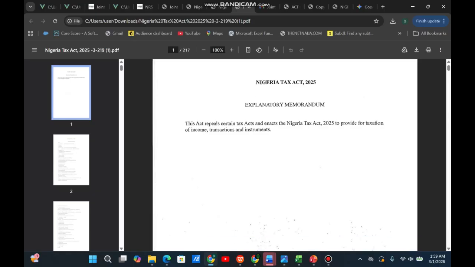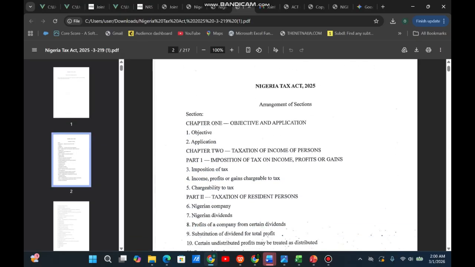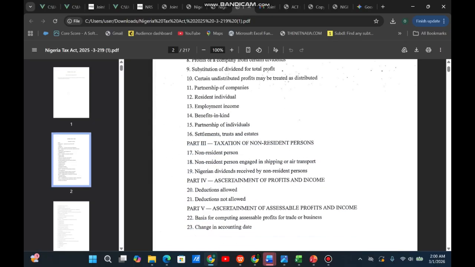So look at the original one: the Nigerian Tax Act, explanatory memorandum, and the act repeal. This act repeals certain acts and enacts the Nigerian Tax Act 2025. You will notice that this is the first one we were using, when it was assented to by Mr. President. Look at the arrangement of this particular section.